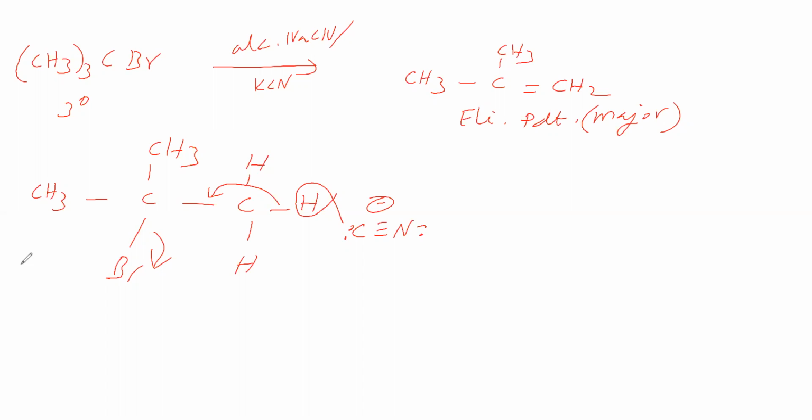Next we will take an aryl halide. We have taken aryl halide. To this, we will add alcoholic potassium cyanide or sodium cyanide. What is the reaction? No reaction, because here partial double bond is there. Therefore, it will not go for nucleophilic substitution reaction.